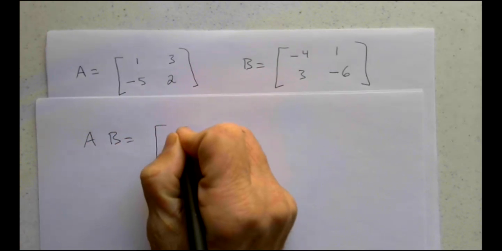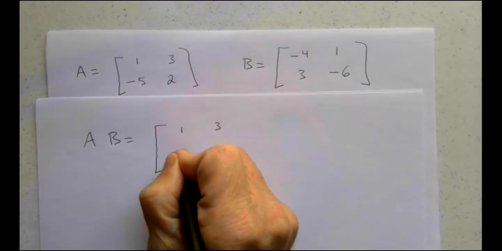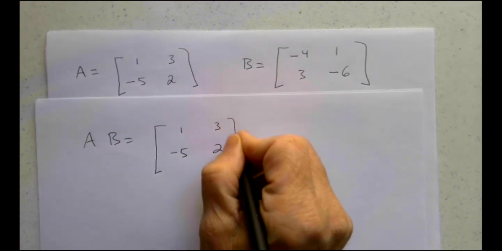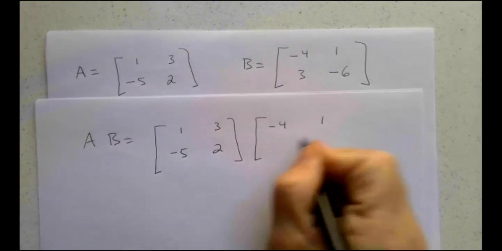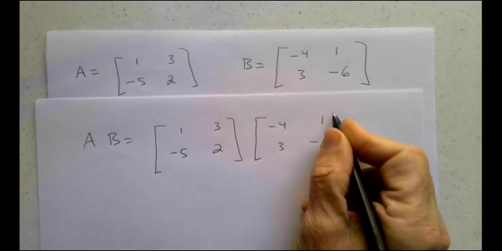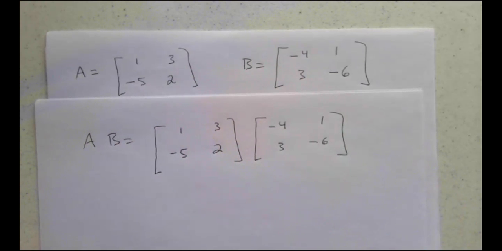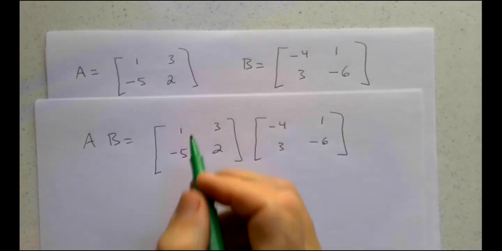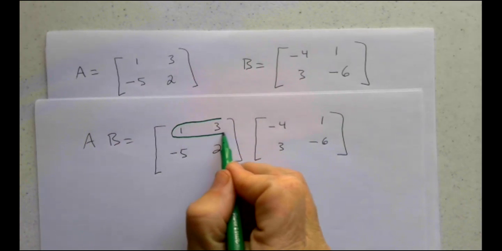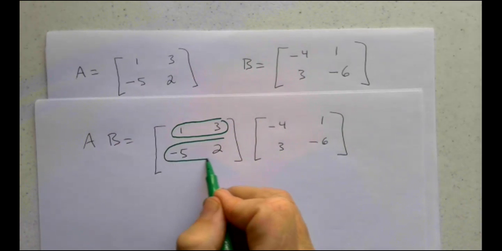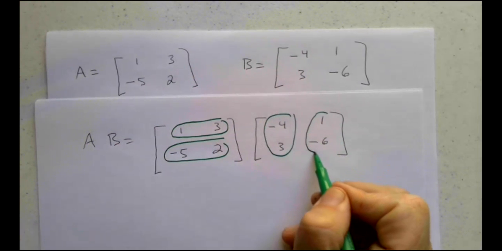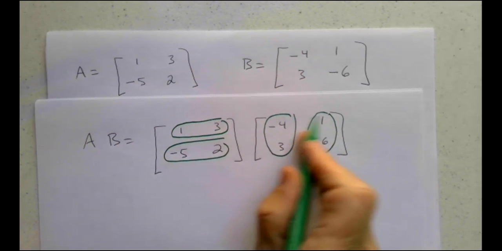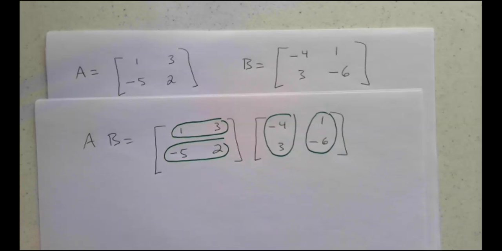Write them down next to each other: 1, 3, -5, 2, times matrix B, -4, 1, 3, -6. So here's the strategy I like. Circle the rows of the first matrix. Circle the columns of the second matrix. There's 2 rows here, there's 2 columns here. My answer will be 2 rows, 2 columns.